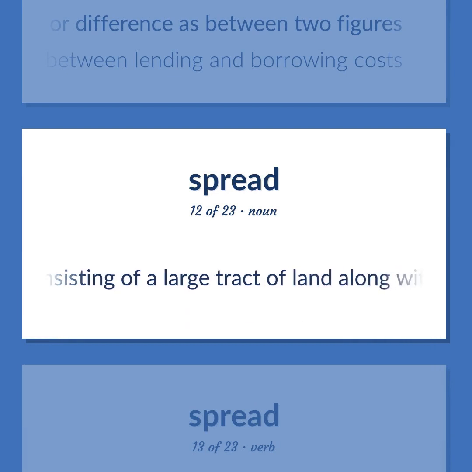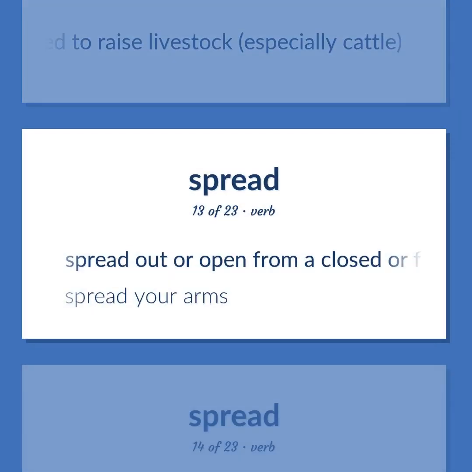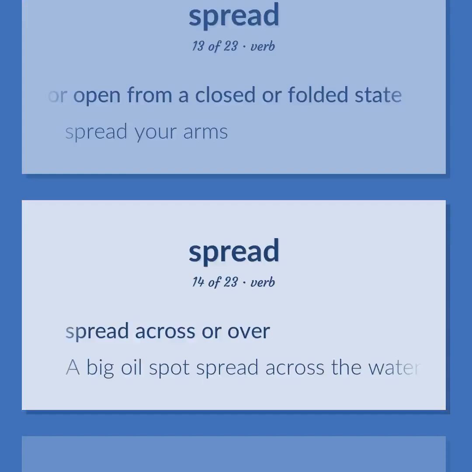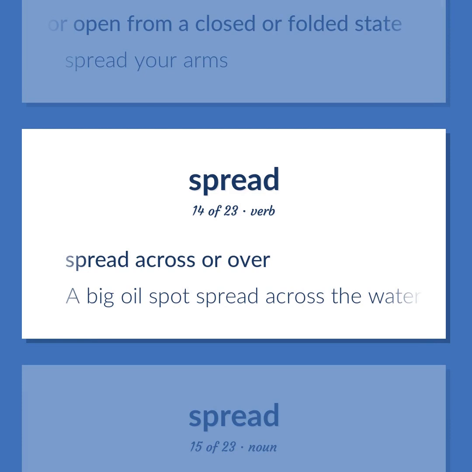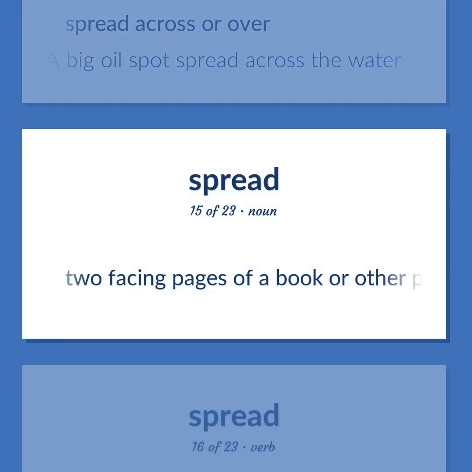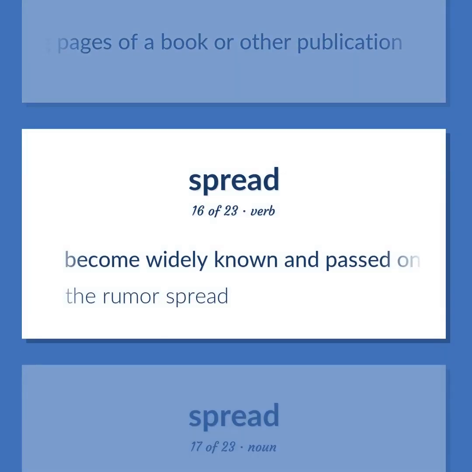Farm consisting of a large tract of land along with facilities needed to raise livestock, especially cattle. Spread out or open from a closed or folded state. Spread your arms. Spread across or over. A big oil spot spread across the water. Two facing pages of a book or other publication. Become widely known and passed on. The rumor spread.